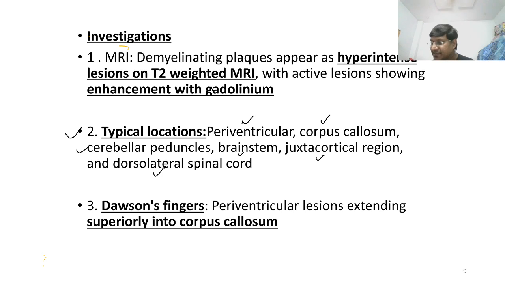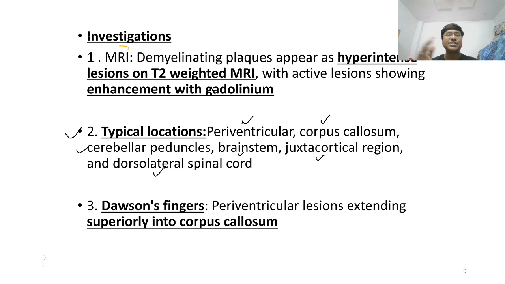Whereas dissemination in time is this: if the individual develops a clinical feature, it should be there for a minimum of nearly 24 hours, right? And that can progress even up to 4 weeks, and the gap should also be a minimum of 4 weeks between the development of the symptoms.